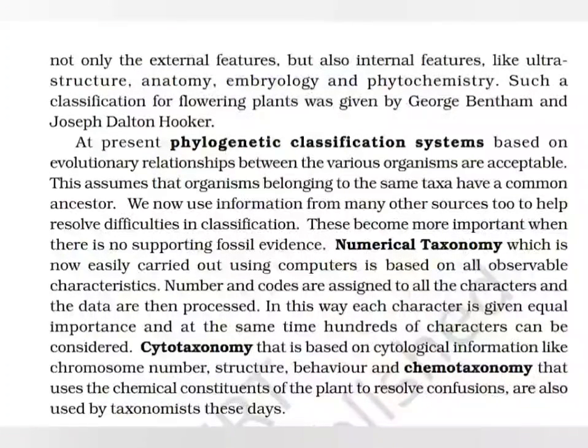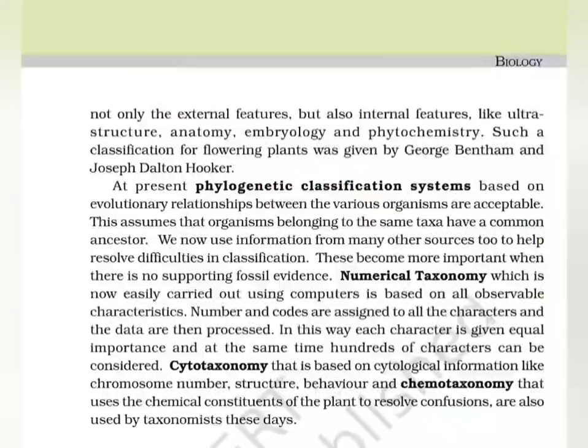In numerical taxonomy, we use the computers for computing the data. So all the characters which are studied are given certain numbers and codes, and then the whole data is processed in the computer. Next comes the cytotaxonomy.